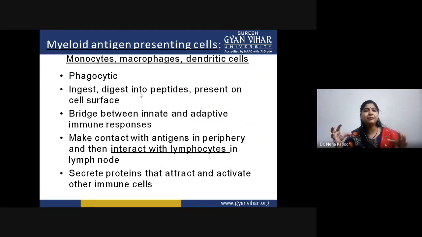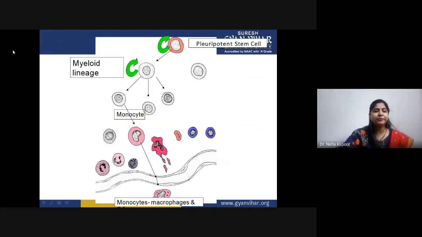Basically, they act as a bridging cell between the innate and adaptive immune system because they make contact with the antigens at the peripheral region and they interact with the lymphocytes in the lymph nodes so as to get activated. And they secrete certain kinds of proteins so that all the other immune cells get activated and reach the cell. So this is the monocyte role.